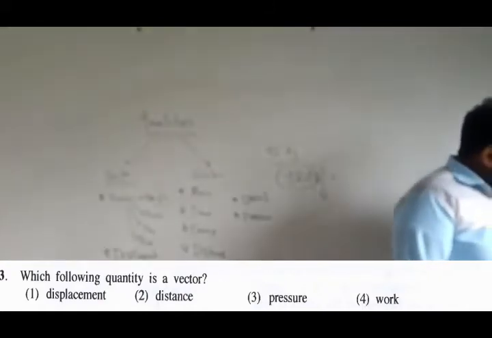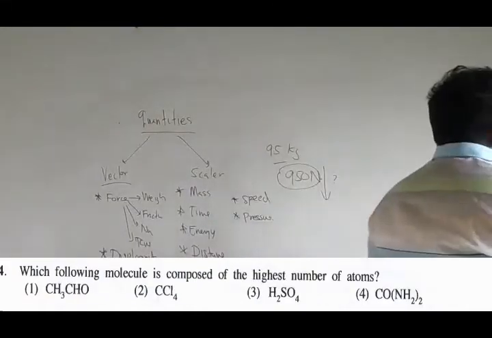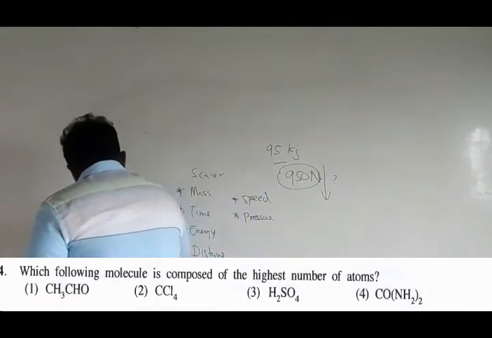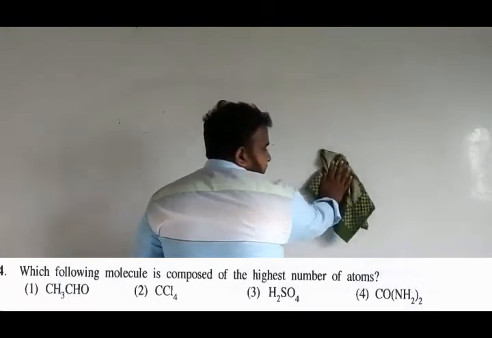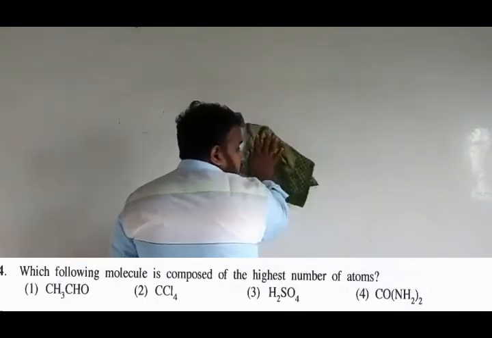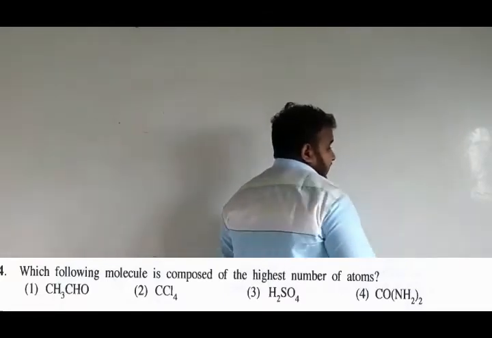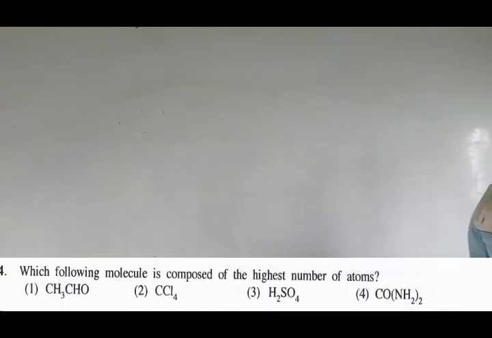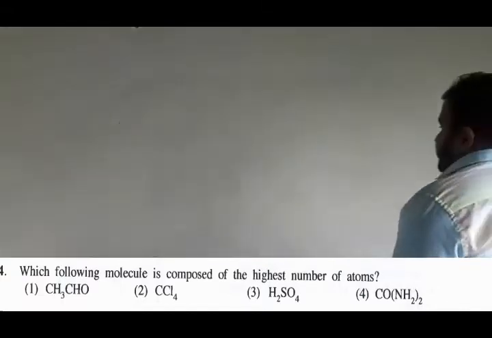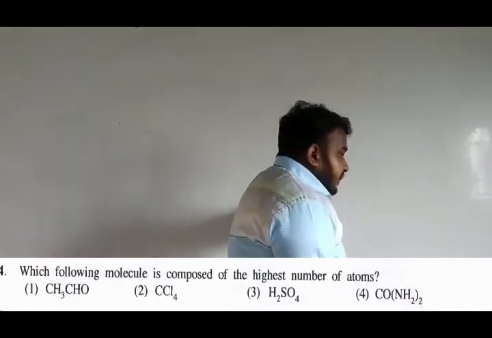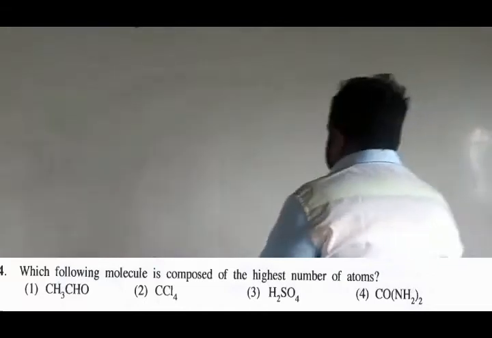Right. So fourth question, which of the following molecule consists of the highest number of atoms? They didn't ask you specifically which atom.